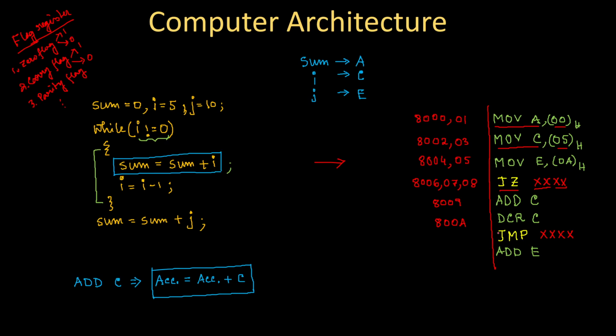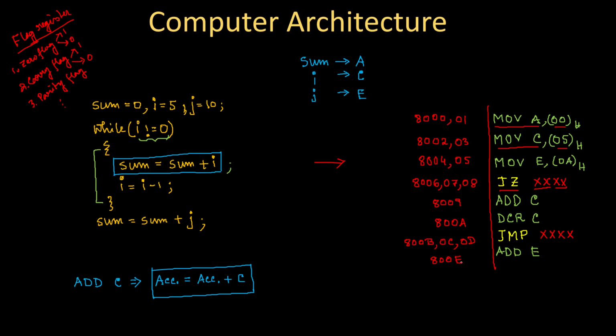Similarly, this is 3 bytes again, so that means 800B, 0C and 0D, right? And this is 800E. So these are the memory addresses where you are going to store these instructions one by one, right? At least that is what I understand.